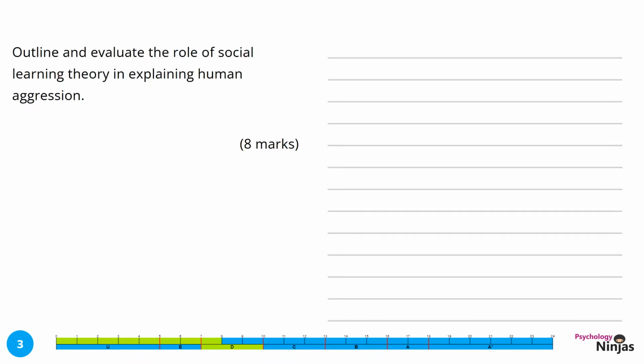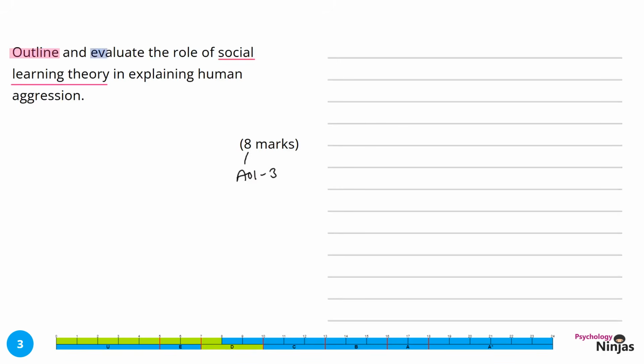Outline and evaluate the role of social learning theory in explaining human aggression, 8 marks. We have 2 different command words here for our 2 separate skills. So firstly, we have the command word outline, which requires us to give a detailed explanation. This is going to focus our 3 marks for our explanation on social learning theory specifically. So we need to have all of our concepts about social learning.